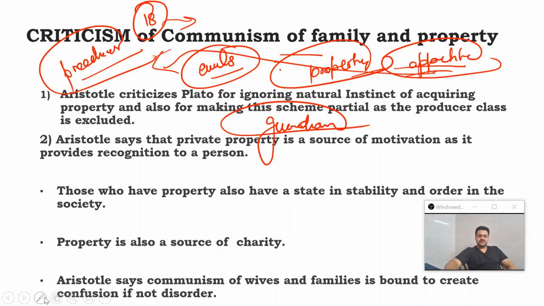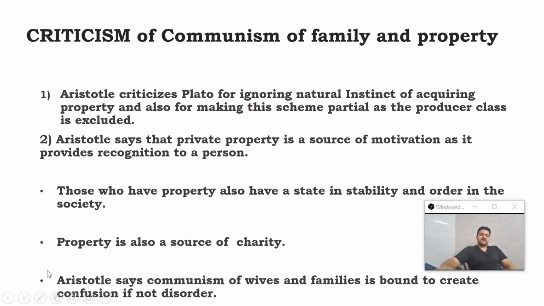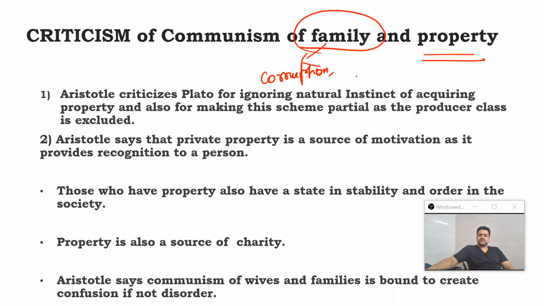Then why does he go on to bring in the communism of family? That can be understood by Plato's thought, where he considers family to be an even greater evil than property. Why does he consider family to be a greater evil than property? Because according to Plato, it is going to promote corruption. It is going to promote nepotism. It is going to promote favoritism. So people are going to favor their family members.